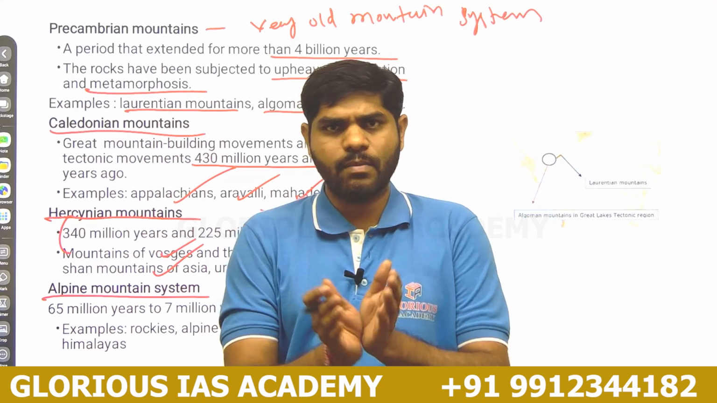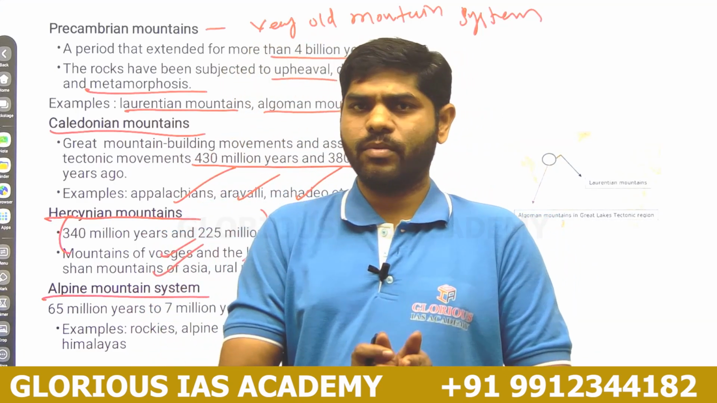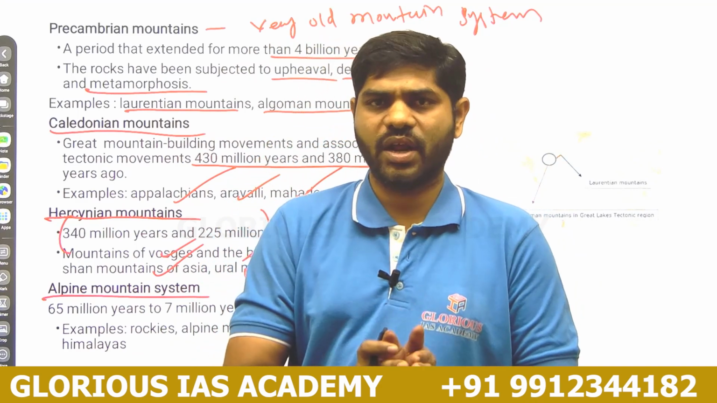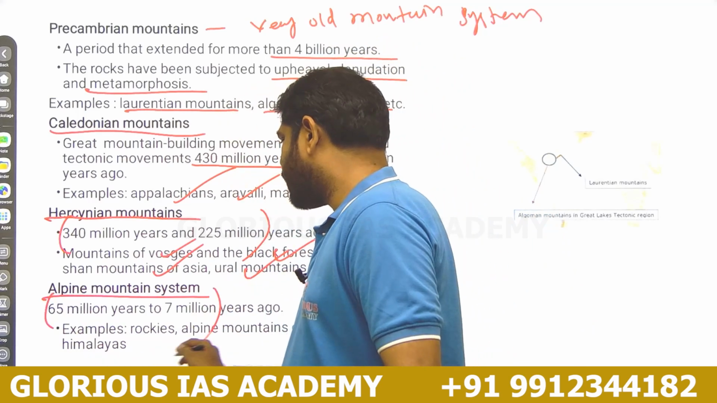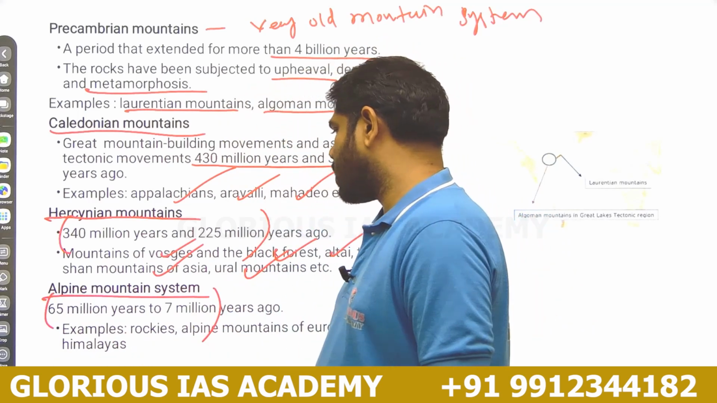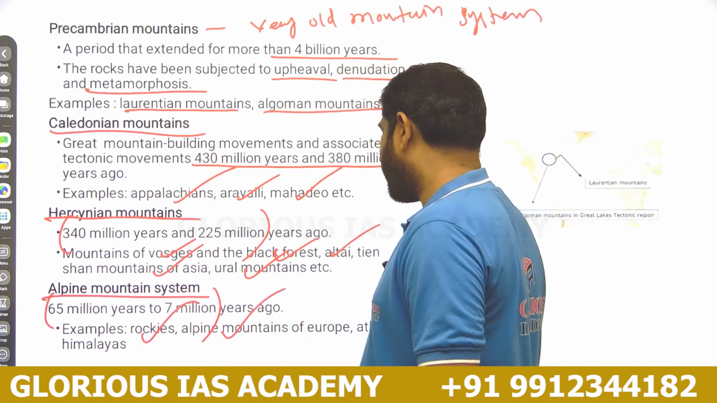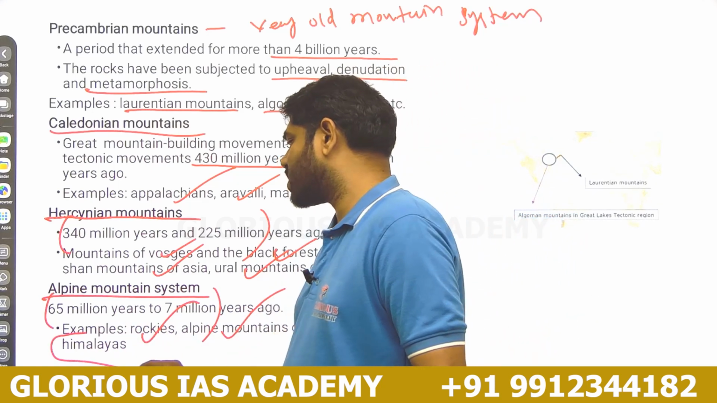Next one, the Alpine mountain system. They are very young mountains. They have recently formed due to tectonic disturbances, tectonic movement of the plates. Somewhere around 65 to 7 million years ago they formed. The best examples are Rockies, Andes, Alpine mountains of Europe, Atlas mountains and Himalayas, which are the best examples for the young fold mountains.